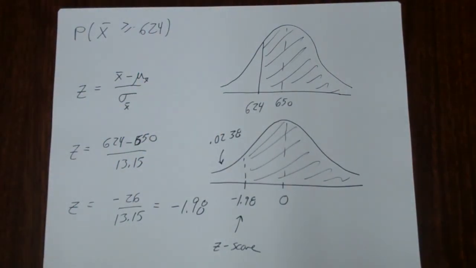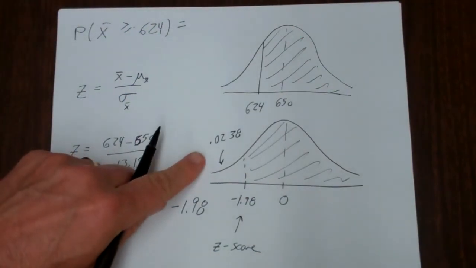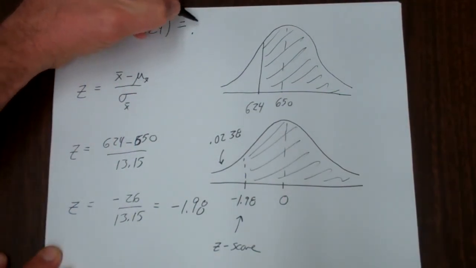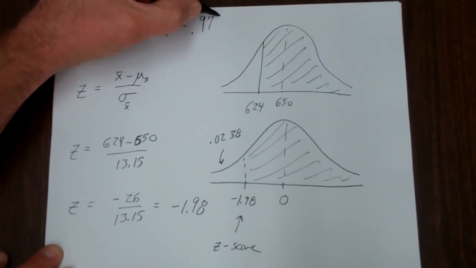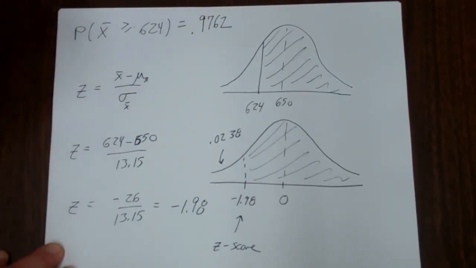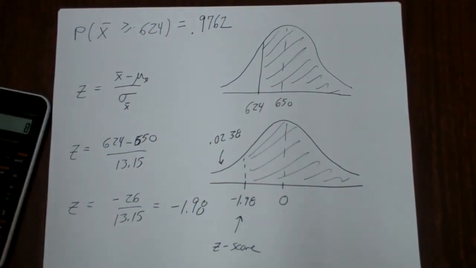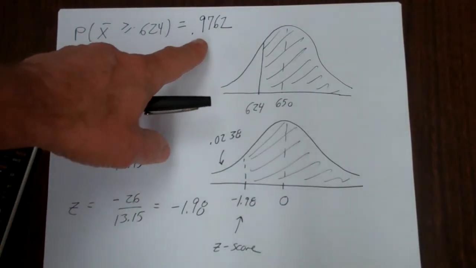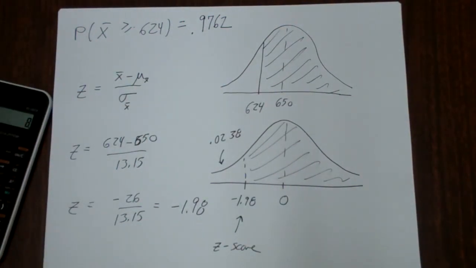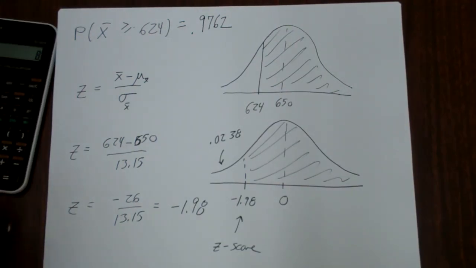So your overall value will be 1 minus that. If you get 1 minus that, you get 0.9762, if I did it right on the calculator. So in other words, you're pretty safe. You have about a 97% chance, actually a little bit better, of having a sample of 30 cows where the average weight is greater than 624.